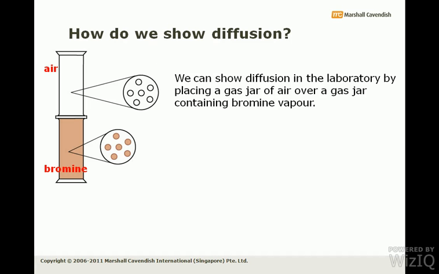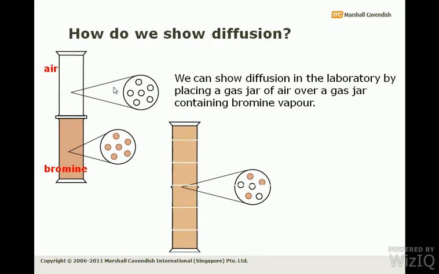Now let's see how diffusion takes place. For this I am showing you the air and bromine demonstration, in which we have two gas jars, one filled with air and another with bromine. Air is colorless and bromine is reddish brown in color. I am going to remove the lid which is placed in between the two jars. When I remove it, something like this happens.